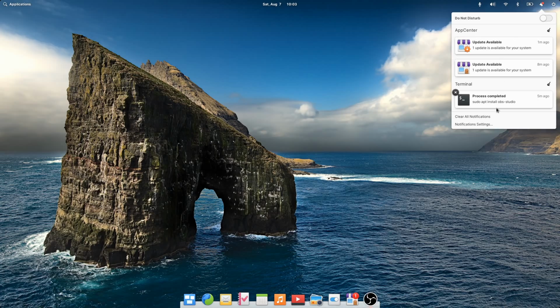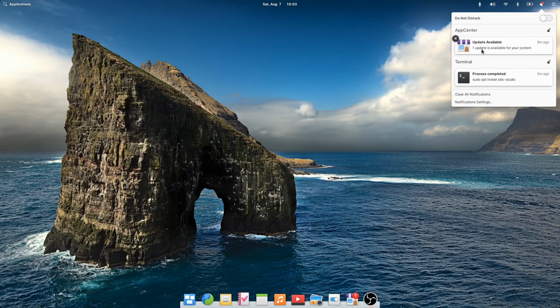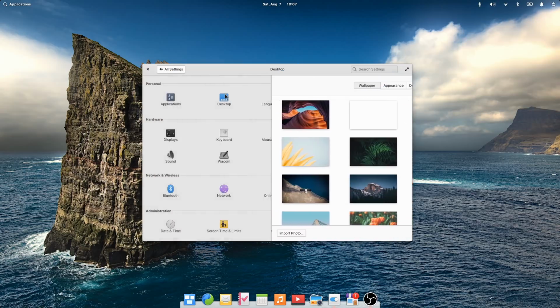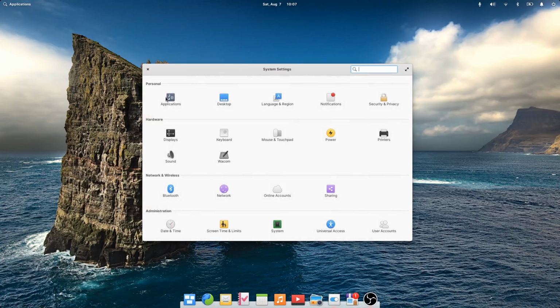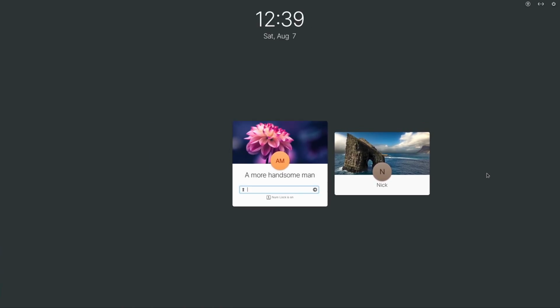Now, these gestures are also present in other system components, in the date and time indicator, in the notification center to dismiss notifications, or even in the settings and the app center to go back and forward. You can even swipe between users on the login screen. Now, I don't know why, but it makes me feel like I swiped left on myself on Tinder, and I'm really not sure how I feel about that.